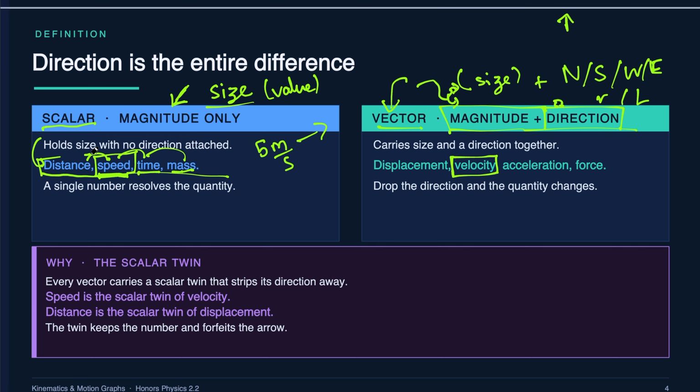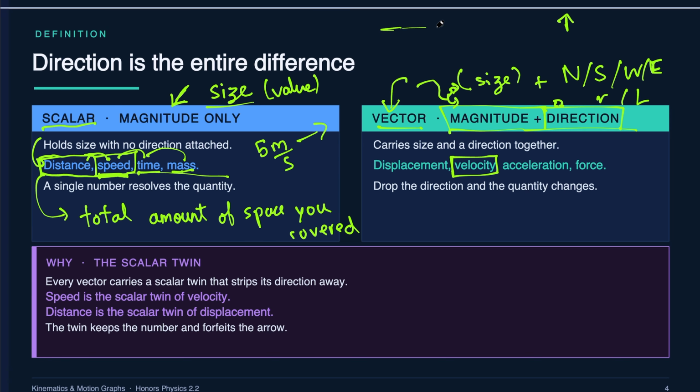And distance, well, this just means the total amount of space you have covered. Okay, it doesn't really have a direction. Even if you go in different directions, it's just how much did you travel? How far did you travel?